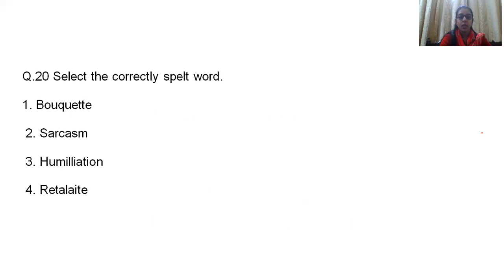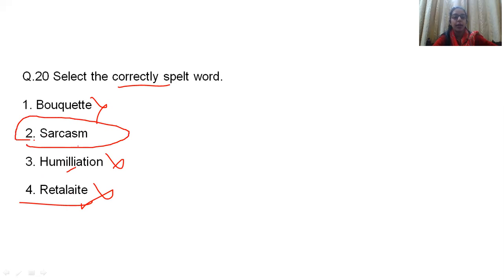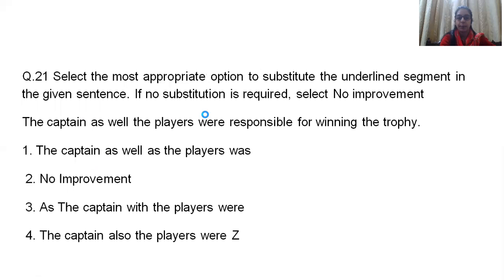Okay. Question number 20, select the correctly spelled word. Now, all these words, 3 words are wrong. The correctly spelled word has to be written. Bouquet. Bouquet basically, that flowers bouquet. Spelling is wrong. Double T is not there. Sarcasm, let it be. Let it keep it on hold. Humiliation, a single L comes. It's wrong. Retaliate is also wrong. Sarcasm, without any doubt, is the correct spelling. So this is the correct answer, number 20.